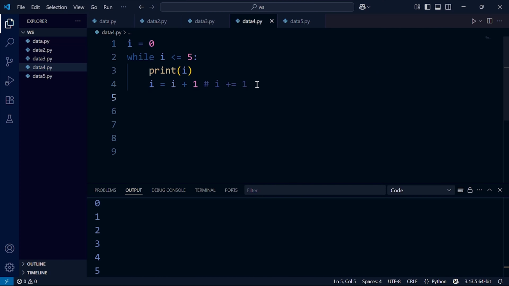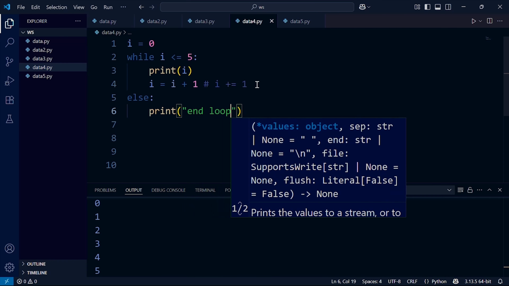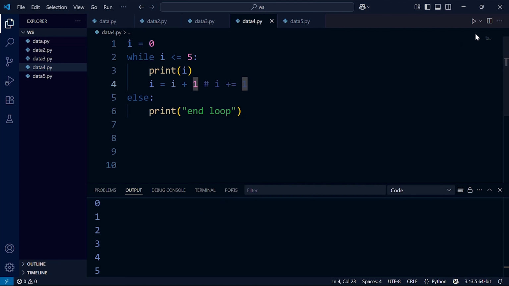Let's press enter and remove this indent. Then we can add the else statement. Let's write, for example, print. Now we can print by saying this is the end of loop. Then you can simply run here. Then you quickly see the output. Now at the end of this loop, we print this statement, end of loop.